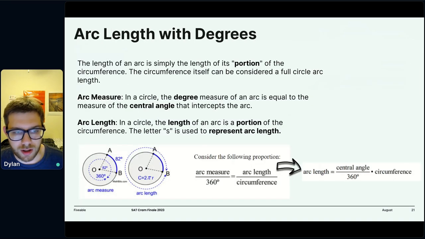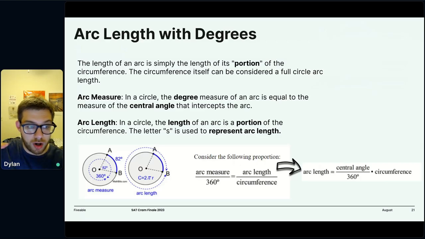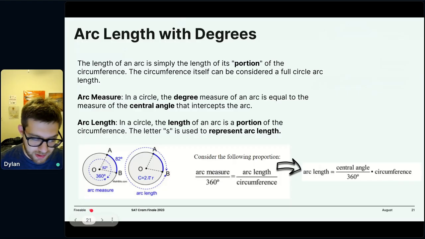So let's start talking about arc length, right? We've defined these arcs based off the measure of their angle. Now, how do we figure out how long they are? What is the length of the arc? Well, the length of an arc is just a part of a circle. We can see it right there. That's what an arc is.